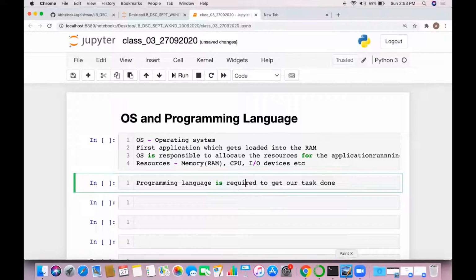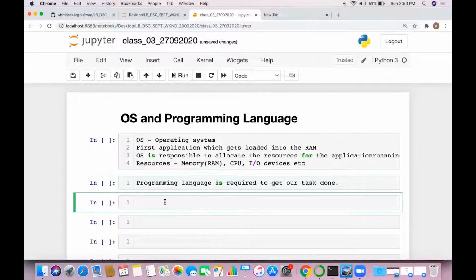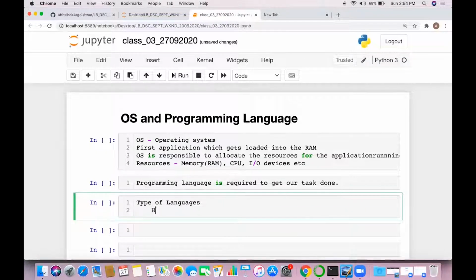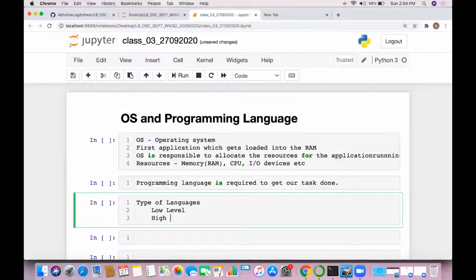Any kind of task you want to do on this system, you need a programming language. So you have to learn the programming language. Now, why are we learning Python then? First of all, let's understand the types of languages. There are mainly two types of languages. One is low level, and one is high level programming language.